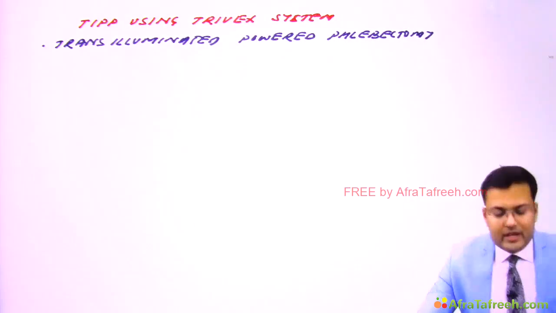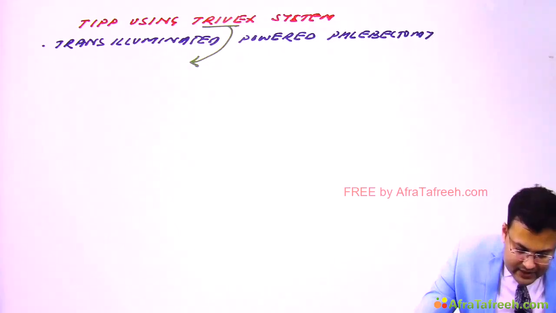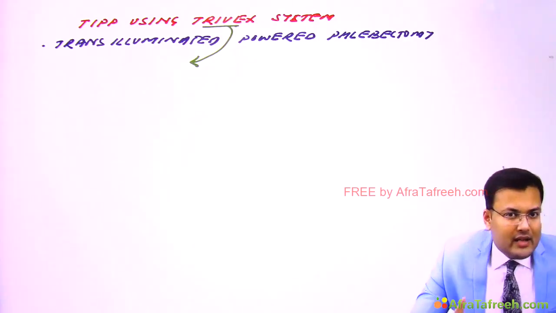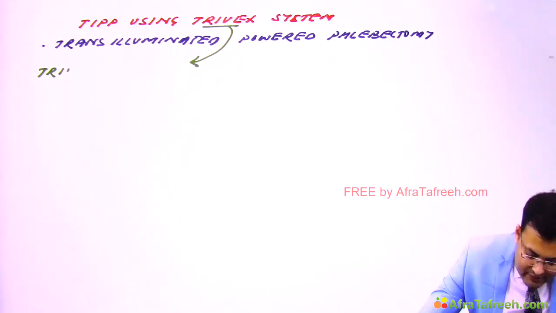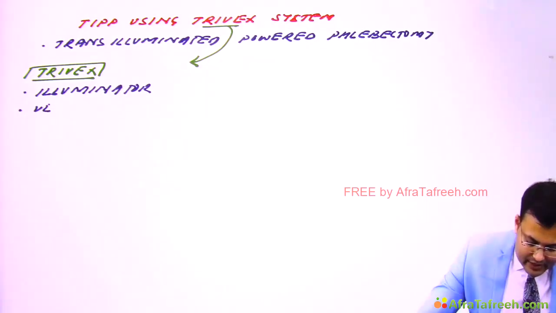Clear? Now see, it is using this Trivex system, and this Trivex system is having 2 components. There is one illuminator and there is vein resector. So what are the components of this Trivex system? It is having vein illuminator, and there is vein resector. Now see how we use it.